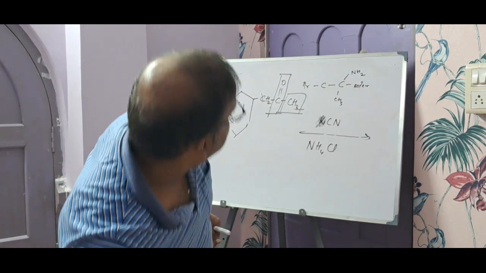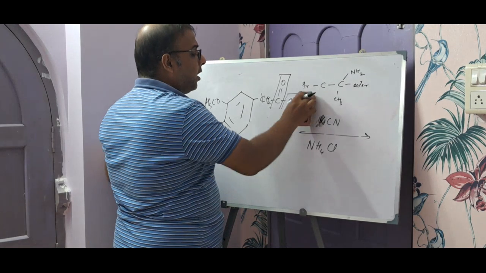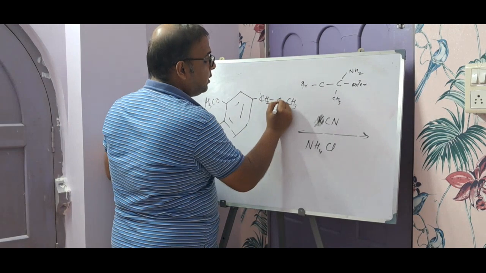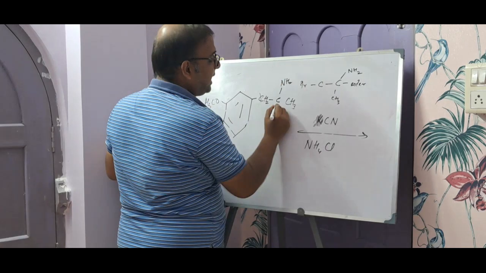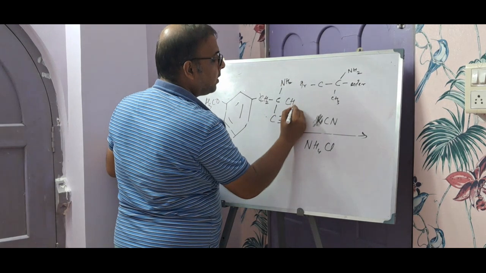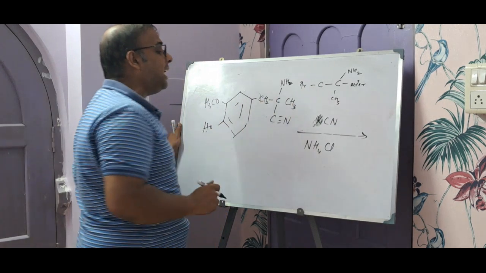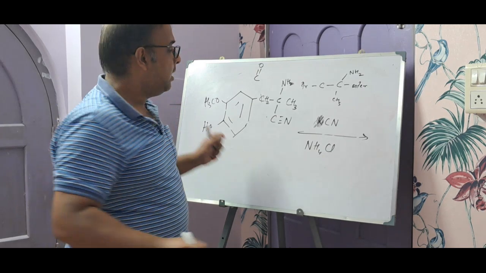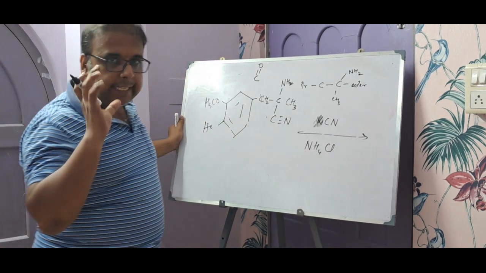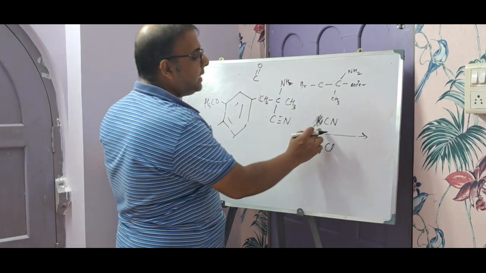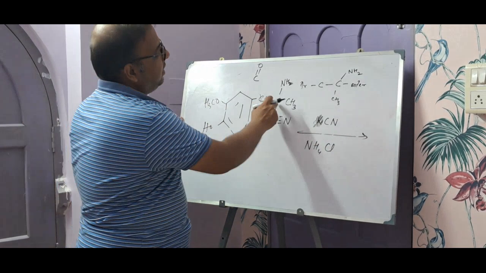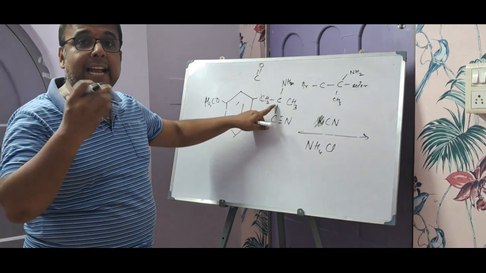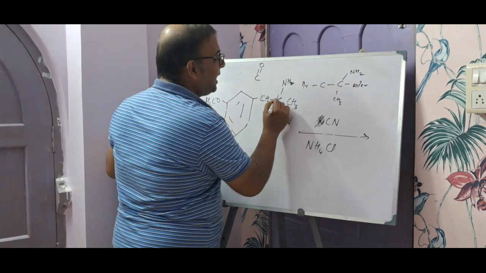So initially, once the reaction is on, what will happen? The centrally placed carbonyl turns to amino, at the same time C triple bond N, right? So earlier it was carbonyl, and when it was carbonyl, there was no chiral center. But once the acetone or the derivatized acetone interacted with KCN and ammonium chloride, a reaction took place, and from that reaction, a chiral center has emerged. So this is found to be the chiral center.